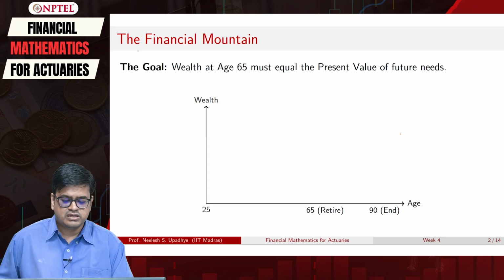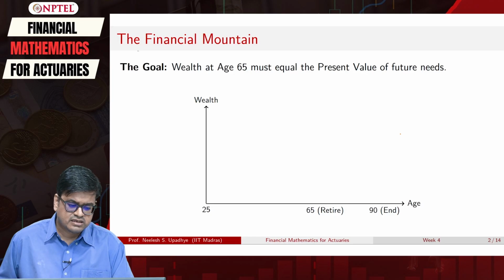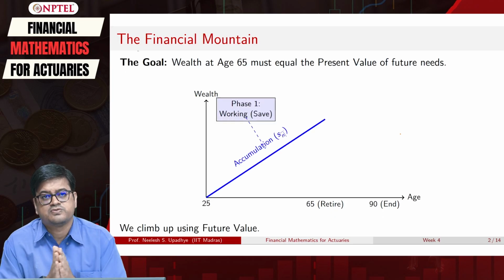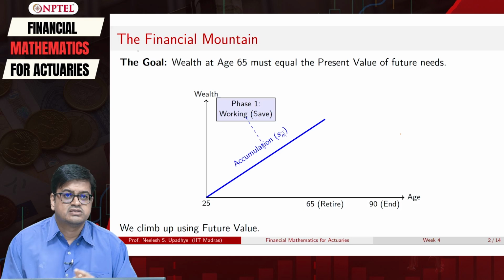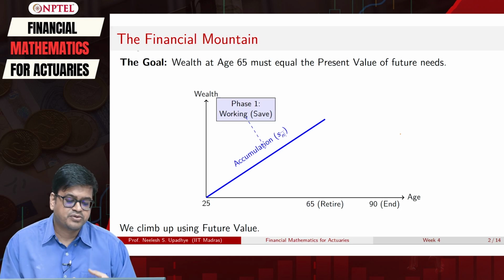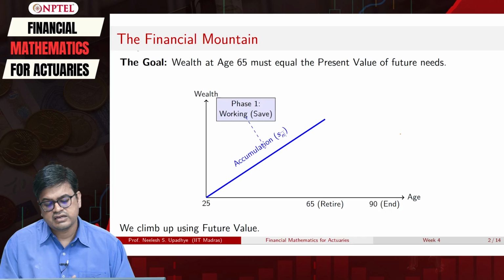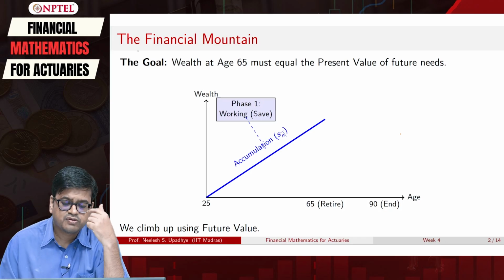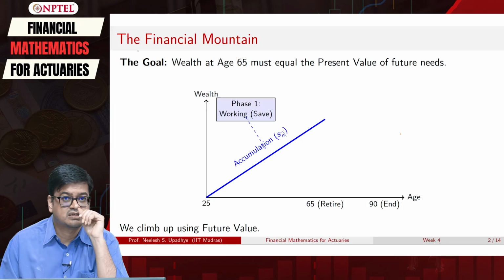He plans to save till he goes for retirement. This is the initial accumulation stage, where we are accumulating money till we reach 65.